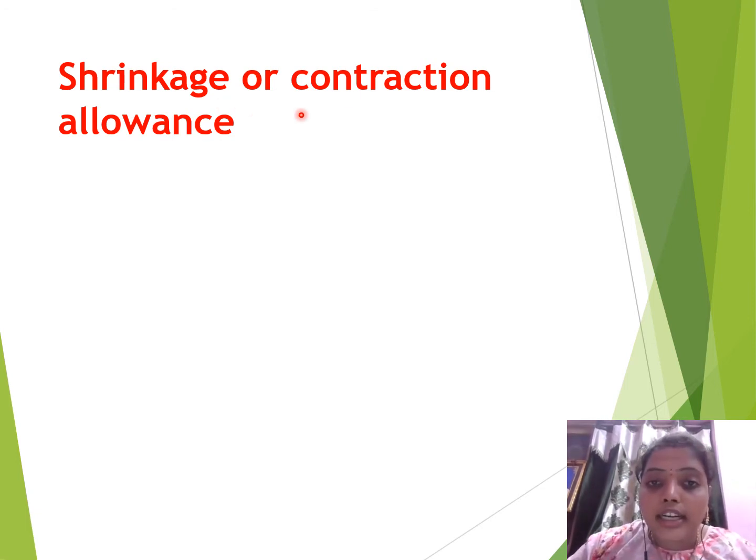Contraction also refers to shrinkage, reducing the dimensions of the object. To compensate for this, we make the pattern larger than the final object. This is the shrinkage or contraction allowance. This is very important.